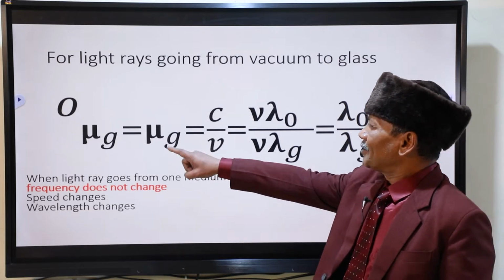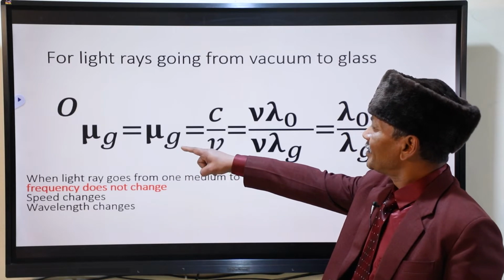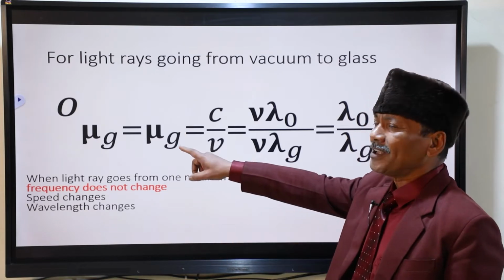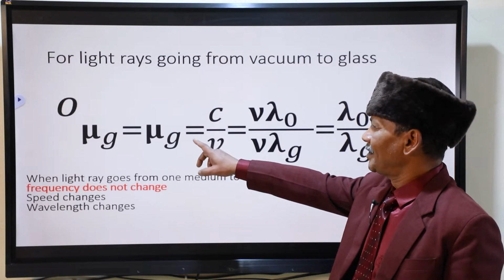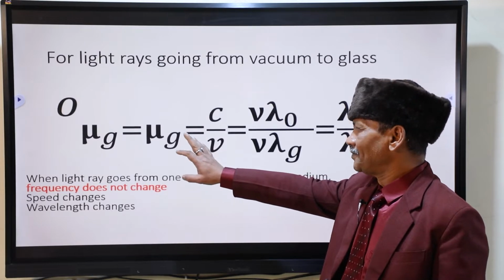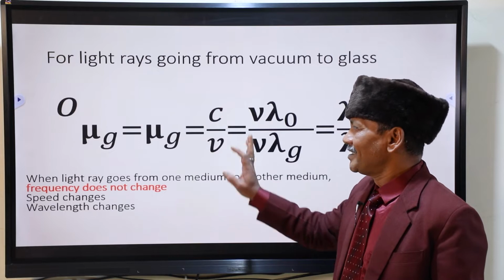You can see the formula 0 mu g, that is the refractive index with respect to vacuum. That is also called absolute refractive index. We ignore 0. It means when we write mu g, it means it is with respect to vacuum or air.